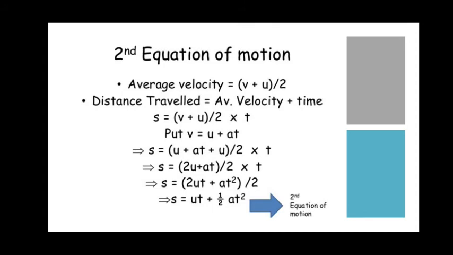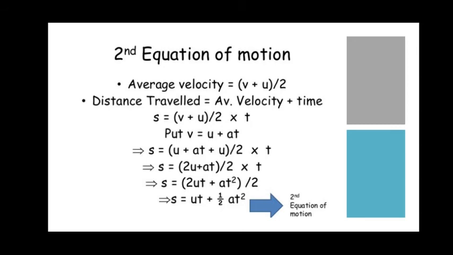As we have already discussed, the formula to calculate average velocity is initial velocity plus final velocity divided by 2. So distance travelled is also given by average velocity into time. It is not plus, students, it is multiplied by time. So distance travelled s equals (v plus u) by 2 into time t. Now we have to substitute v. According to the first equation of motion, we have v equals u plus at. Substitute that in place of v.